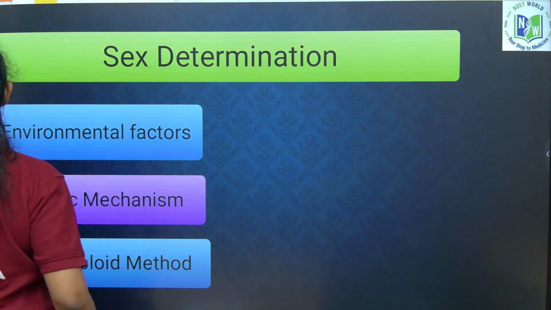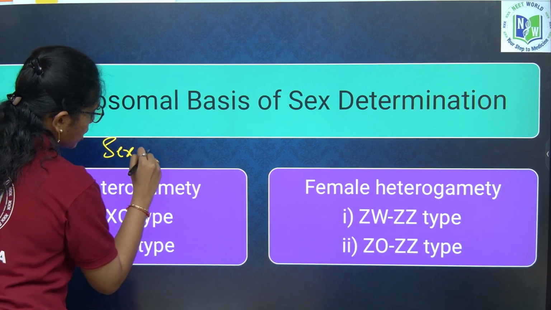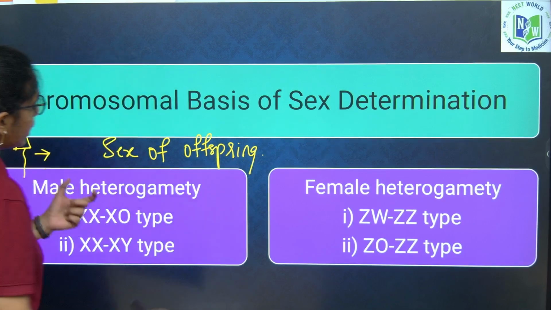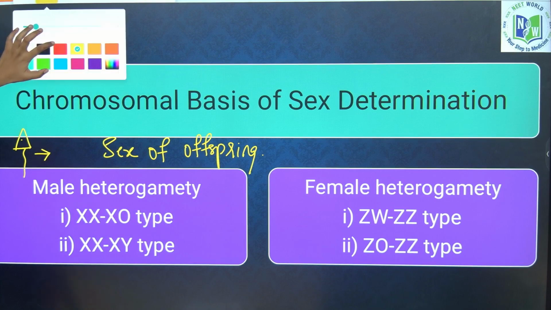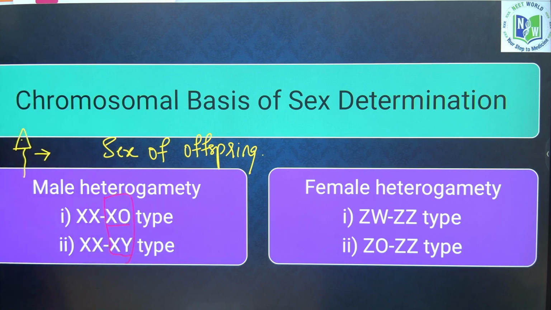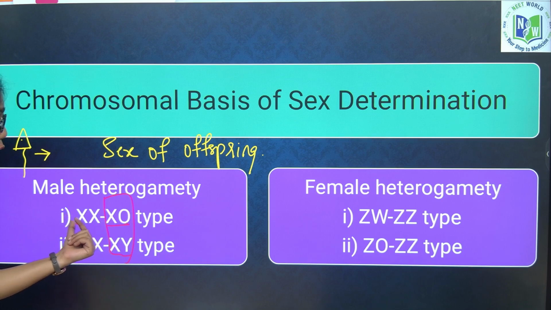Clear? Now, if you look into the chromosomal basis of sex determination, if the sperm is deciding the sex or gender of the offspring, then it is male heterogamety. Either it has only one chromosome, or it has two different types of chromosomes. Either the number of its chromosomes is less than that of the female set, or it has two different types of chromosomes. Based on that, the sex of the offspring will be decided.